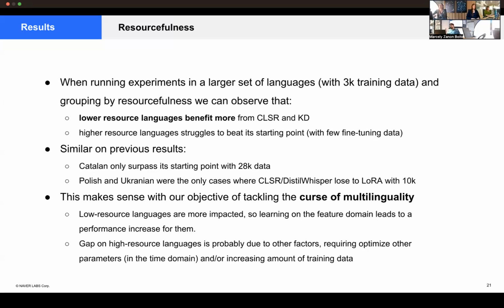So learning on the target domain leads to a performance increase for them. But the gap on high resource languages is probably due to other factors, not the curse of multilinguality specifically, requiring us to optimize the other parameters in the network, and also increasing the amount of training data, especially if you want to keep training this part to be able to make up for the whole model.